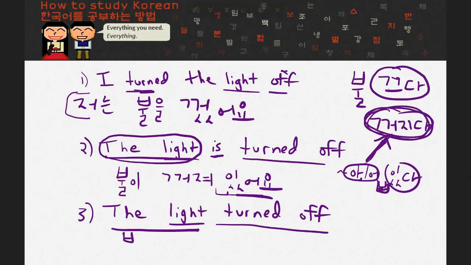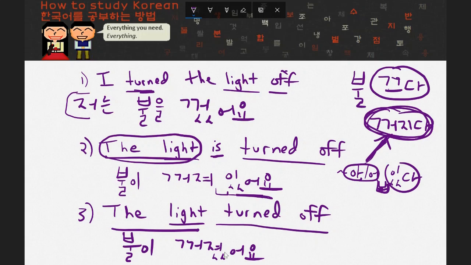If I want to do this, the subject of the sentence is actually 불, so I'm going to start that again here. So 불. Now, what did the 불, or what did the light, do? Well, it turned off. And again, I don't know how this happened, but if I want to indicate that, I want to use this verb. So I simply use 꺼지다 here. But it happened in the past tense. It turned off. So I'm going to add the past tense conjugation to 꺼지다, and it's going to look like 꺼졌어요. Now, this sentence would read, 불이 꺼졌어요.